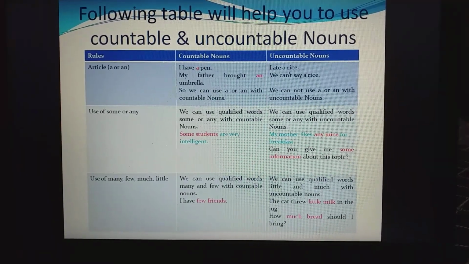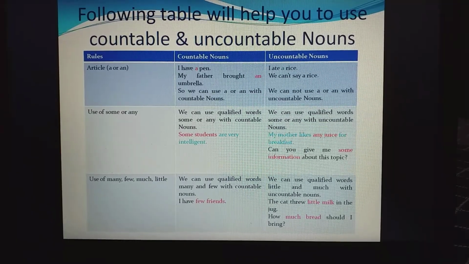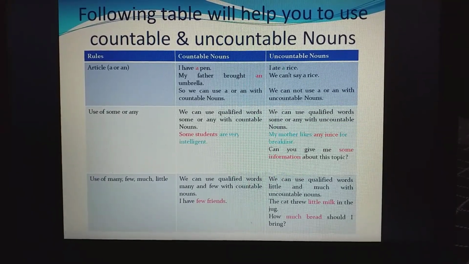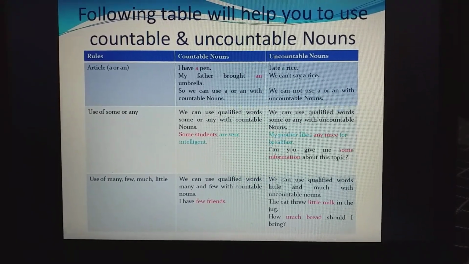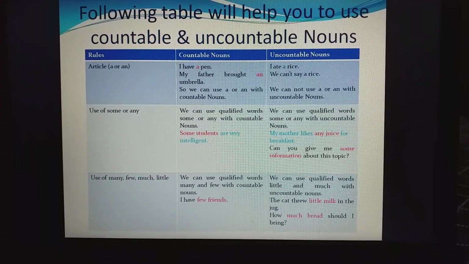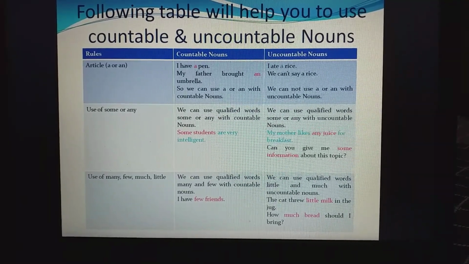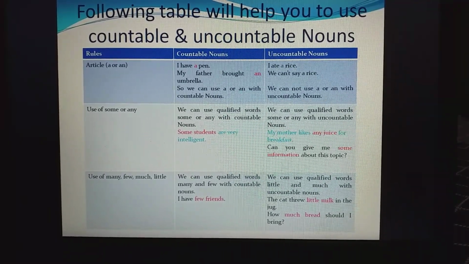Now we have discussed three rules: a or an, some or any, many, few, much, little. The first rule we discussed, a or an, can be used for countable nouns but not for uncountable nouns.